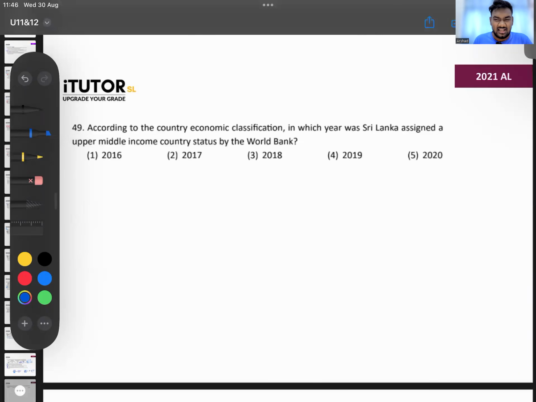Can someone check the answers here? 16 or 17? If I'm not mistaken, it's 16. 19? Really? What is the past paper answer? I remember it happened before 2019. Saying 2019? Then it should be 2019, guys, because every year they change, right?